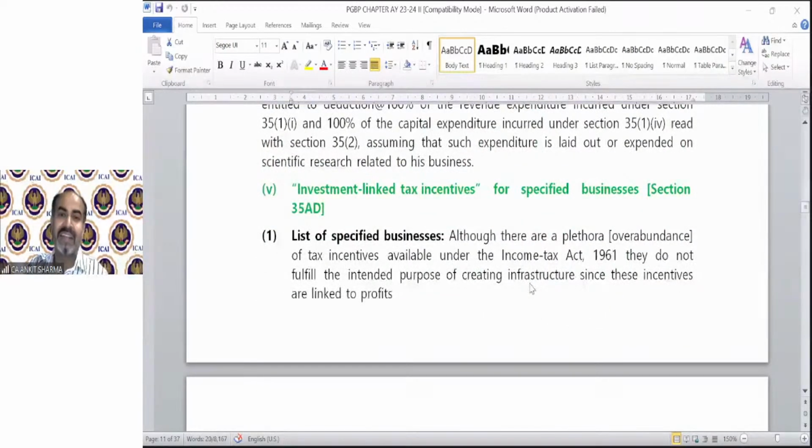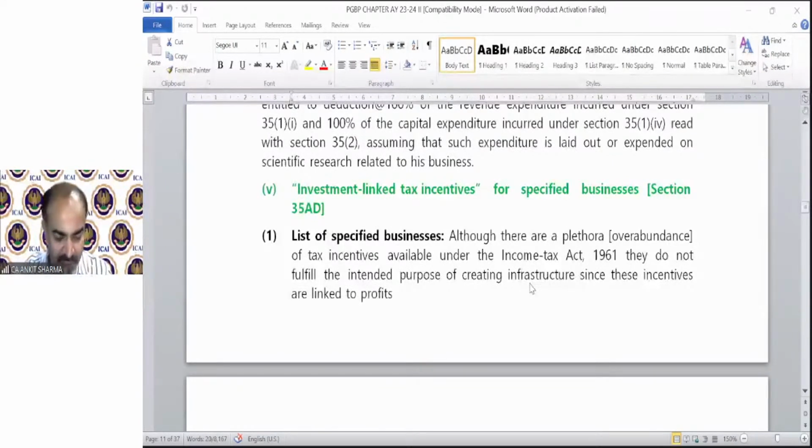Investment linked incentive for a specified business. Section 35AD has come. We have learned this name, we have read this section earlier also, and I have told you that we will discuss the provision of section 35AD when the full provision will come. So here is the detailed provision of section 35AD.